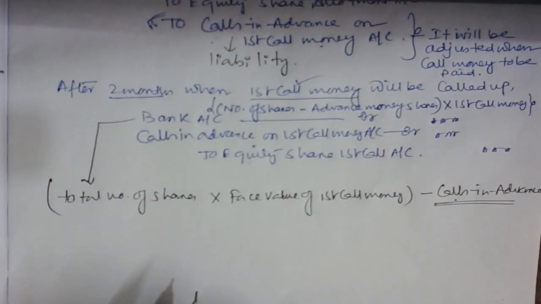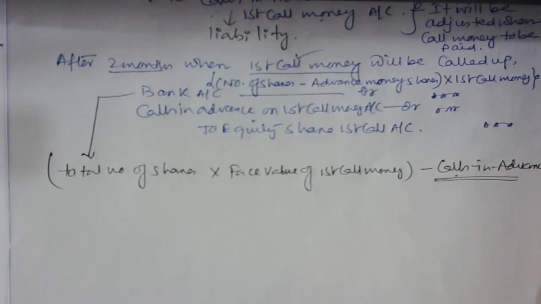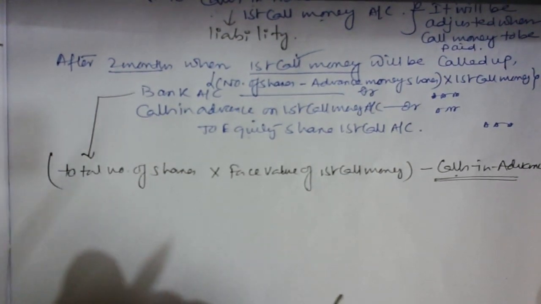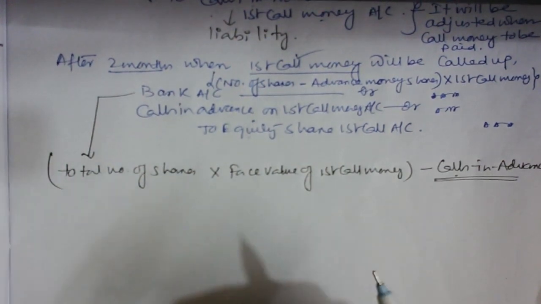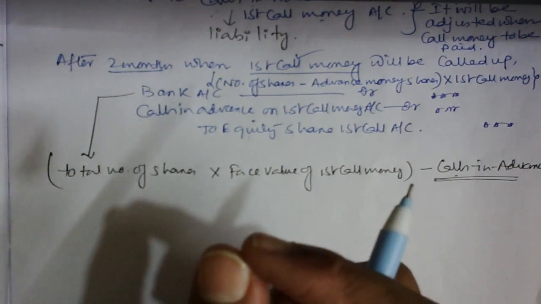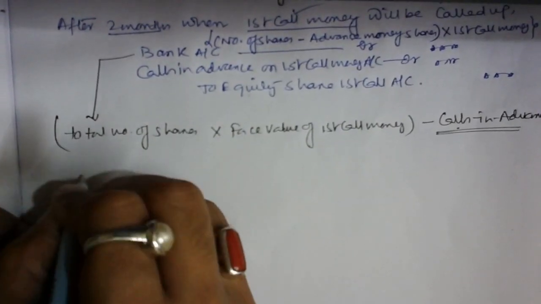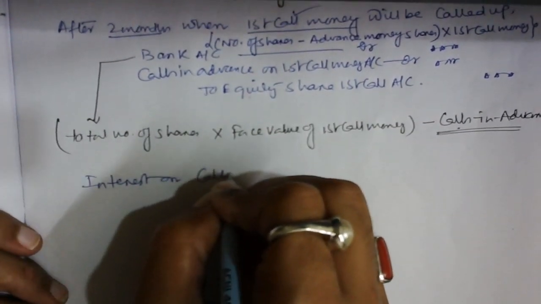And, guys, obviously the person who pays extra money, who pays in advance 500 shares of first call money, the money so received, we have to pay some interest on that. So can I write interest on calls in advance?